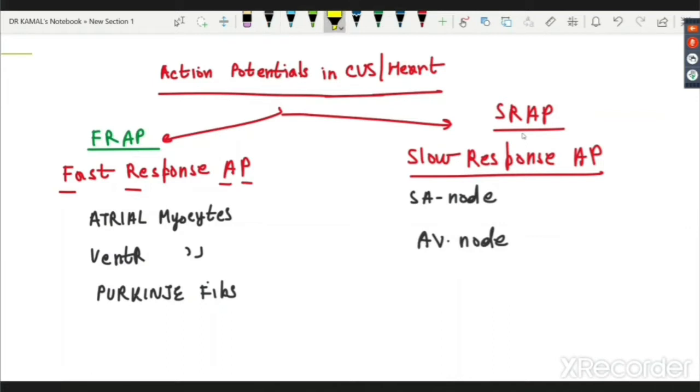Now, when I discuss the action potential, although the fast response action potential is being shown by all the three, traditionally we have been calling it ventricular action potential. Although the same potential will be shown exactly the same by the atrial myocytes as well as Purkinje fiber. But we will be naming it ventricular action potential because of the same terminology being used in most of the books. And again, because SA node is our main pacemaker, I will be discussing slow response action potential with respect to SA node, although the same graph would be shown by AV node as well, right?